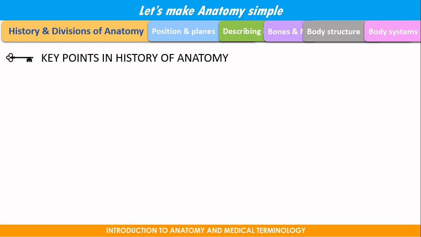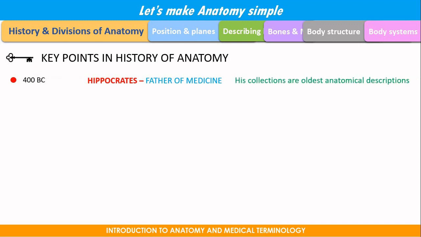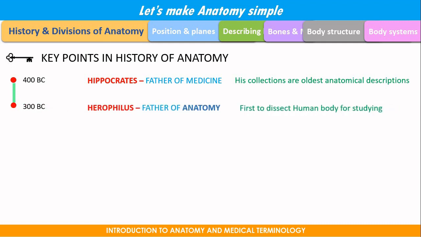So let us discuss some key points in the history of anatomy. In 400 BC, Hippocrates, who is called the father of medicine, had a good collection in anatomy. Later, in the year 300 BC, Herophilus, who is considered the father of anatomy, was the first to dissect the human body for study purposes.